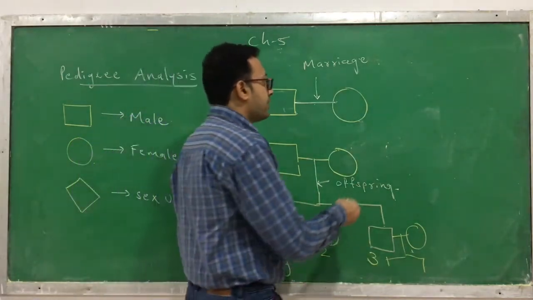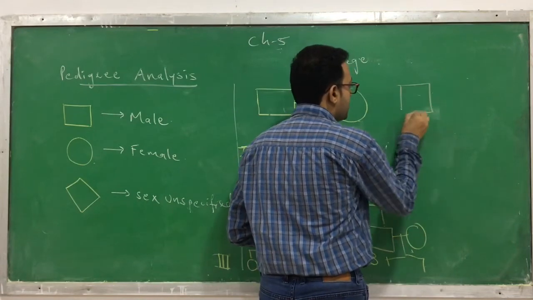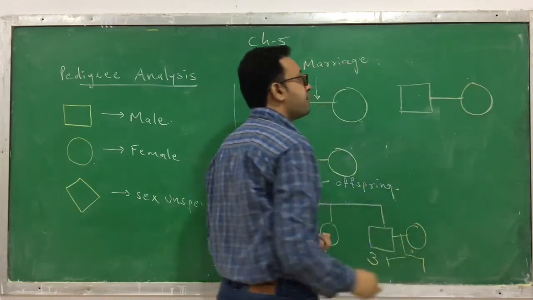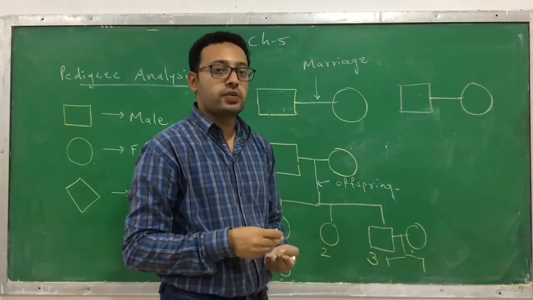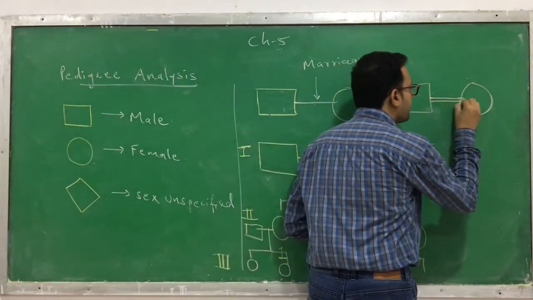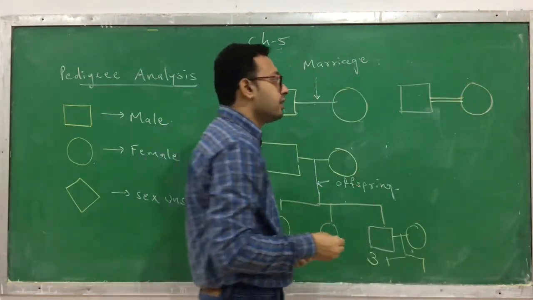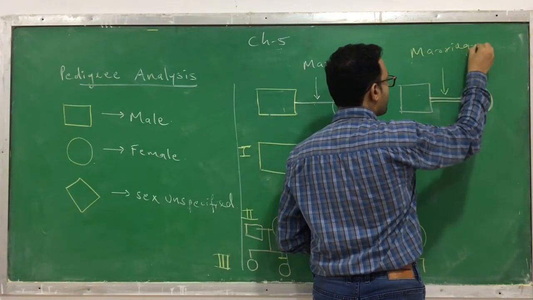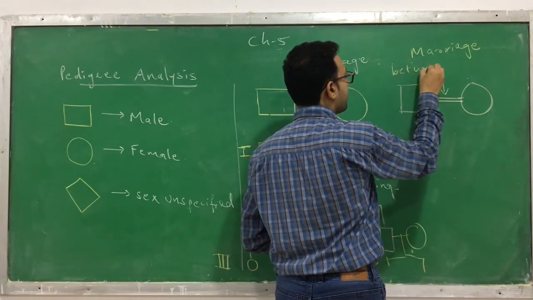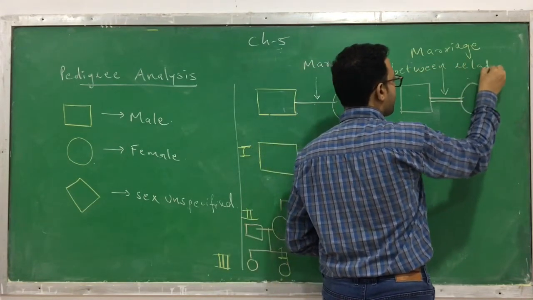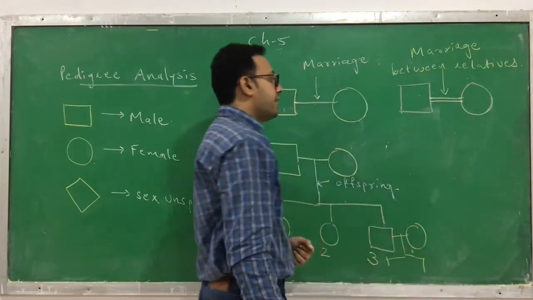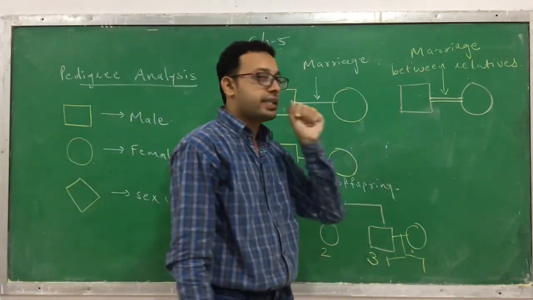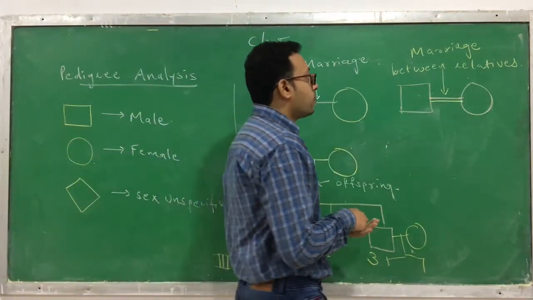Now you know that a square means a male. A circle means a female. The horizontal line between them is called a marriage between them. But if there are two horizontal lines, what is its meaning? It indicates that it is a marriage, but a marriage between relatives. This is what the double line indicates.